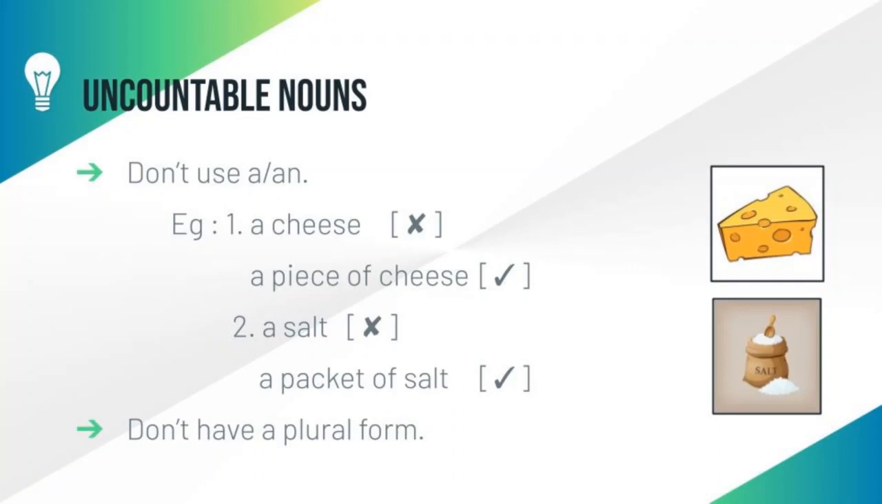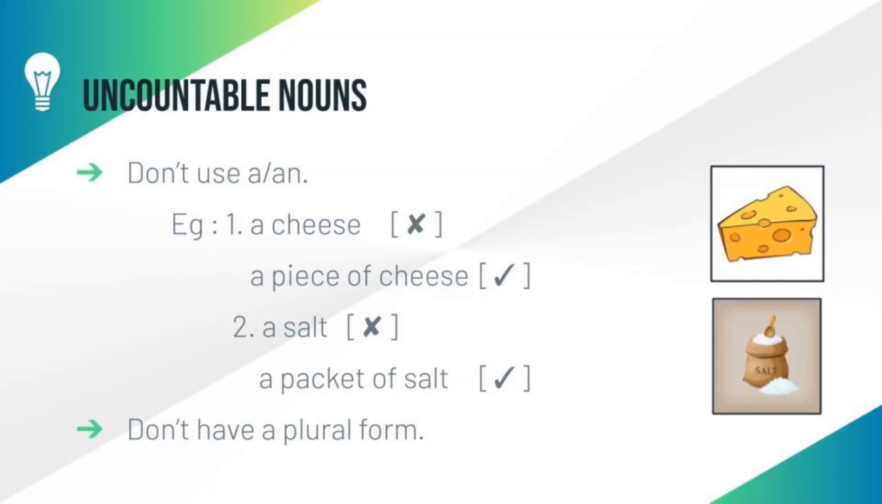Students, let us see the next point. Don't use a or an. What do you mean by a or an? Articles. So we do not use articles with uncountable nouns. That means we do not use a or an with any uncountable nouns. Okay, let us see some examples, then you can easily understand this topic.